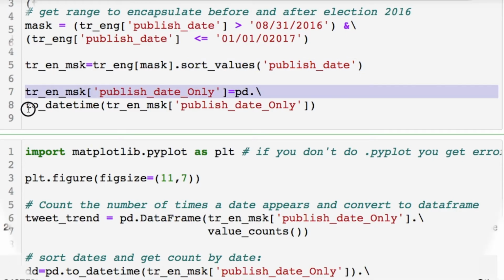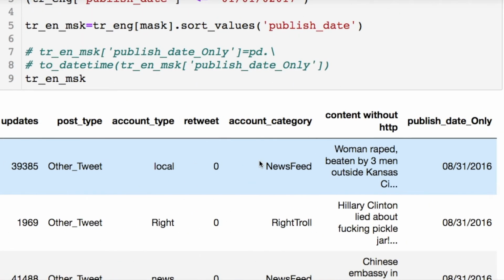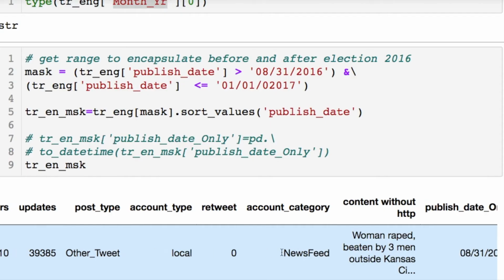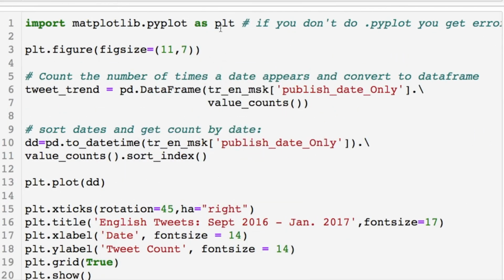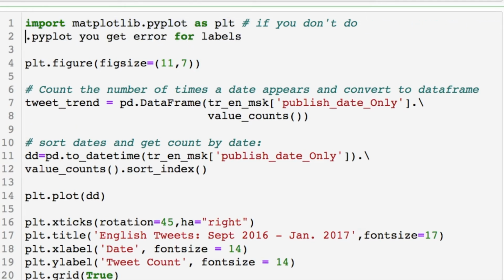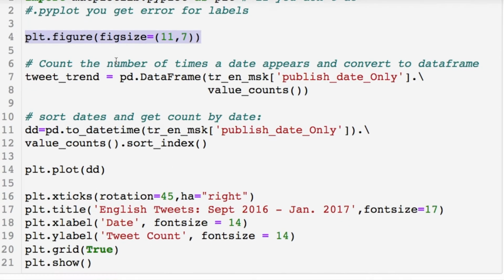So we can look at that real quick. So here's what it looks like for our date values. Perfect. So this works. Then the next thing I did, converted this into a datetime again, and I got us ready for our matplotlib. Notice this .pyplot, you'll end up getting an error if you don't use that for the labels that we throw in here. So I'm doing a pretty big figure size.